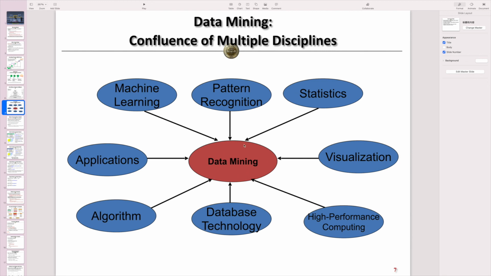It is also correlated with statistics, because many of the models are based on statistics. We also need to use some visualization techniques for presenting the results we mine from the data. Data mining is correlated with applications. We need to have some application domain knowledge for defining the problem as well as the algorithm. Of course, it is also correlated with high performance computing, HPC, because we have to use some machines to run the algorithm for mining from data.